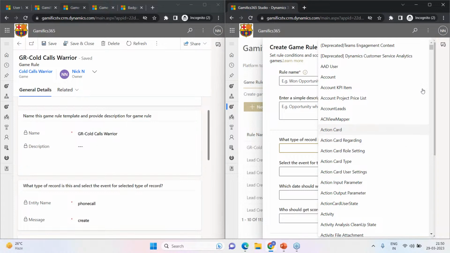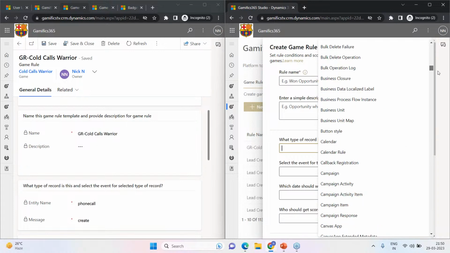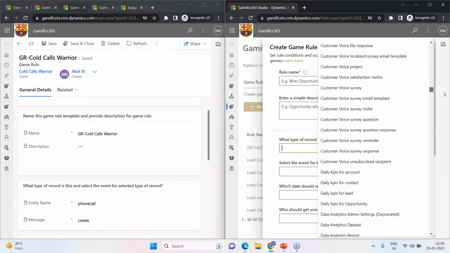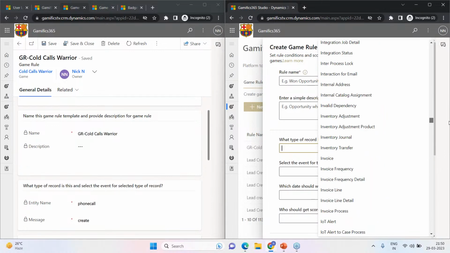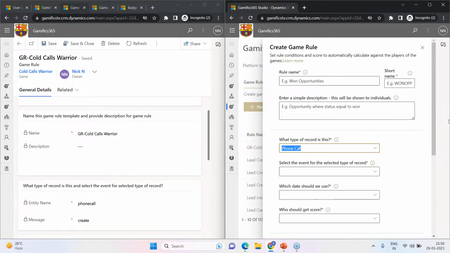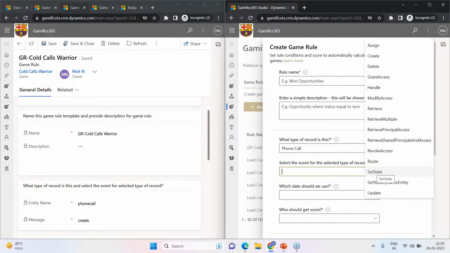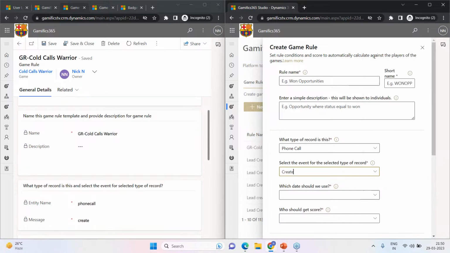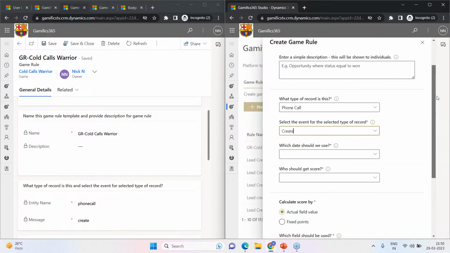All the entities are supported for Gamifics365, and all the events associated with all the entities are present. So let me select phone call, and then we can select the appropriate event for that entity. So create, and which date should be used.